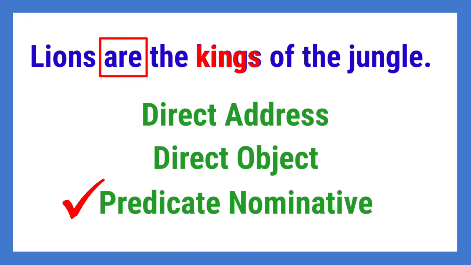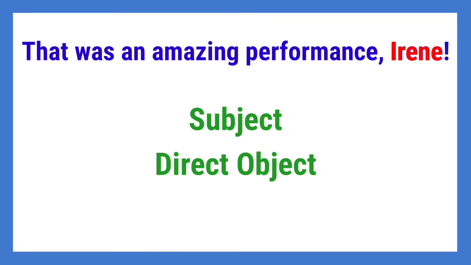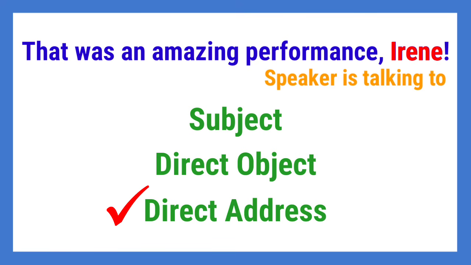Okay? How about this? That was an amazing performance, Irene. In this sentence, is Irene the subject, direct object, or direct address? The answer is direct address. Why? Because the speaker in this sentence is calling the attention of or is talking to Irene.